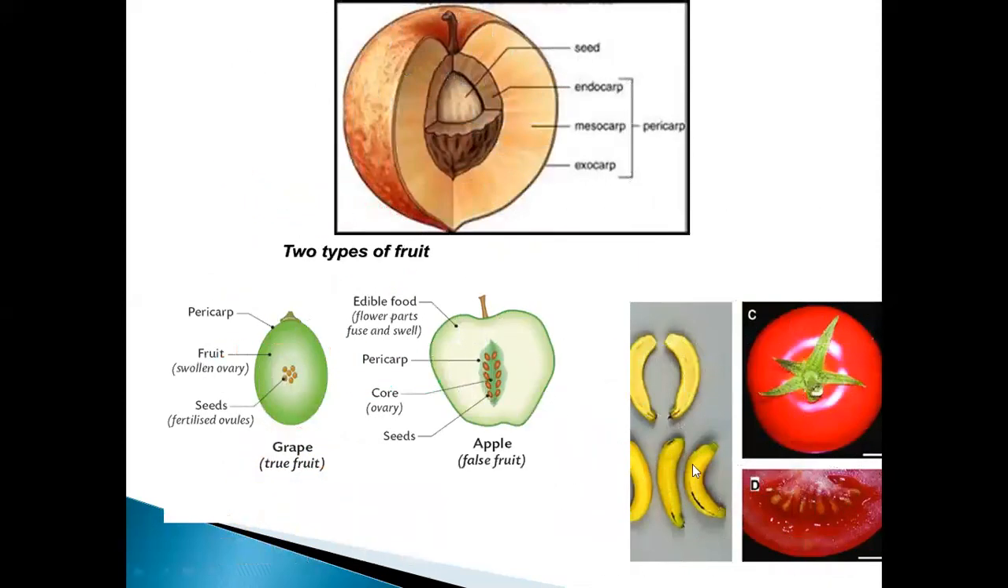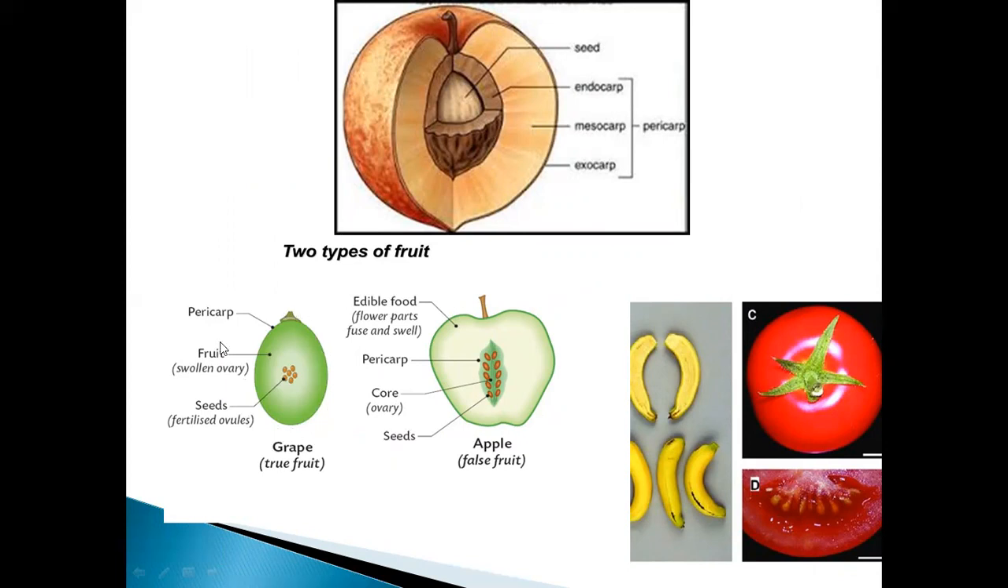Now coming to these types of fruits. Here it has taken grape as a true fruit and apple as a false fruit. So here seeds are present in the grapes. Now try to imagine the grapes. You see those black color seeds in between. Small fertilized seeds, those are the fertilized ovules. So here you will see the seeds in between, then the fruit part and the pericarp.